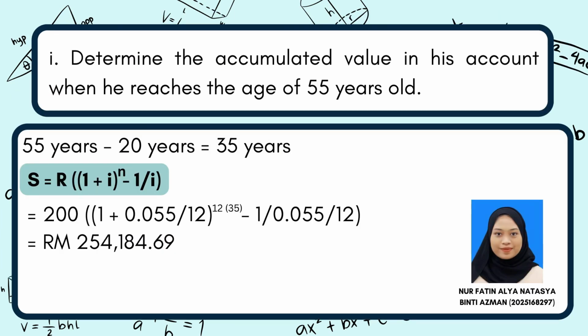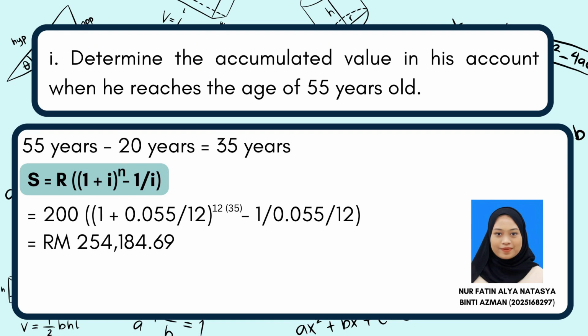Question 1 is to determine the accumulated value in his account when he reaches the age of 55 years old. Firstly, you must calculate the years, which is 55 years minus 20 years equals 35 years. S equals R in brackets 1 plus i power n minus 1 over i.